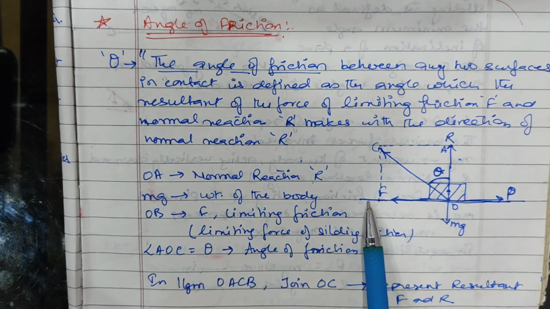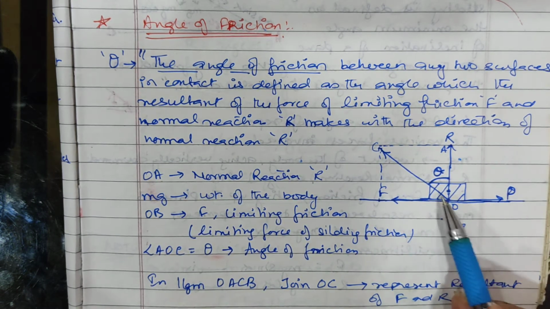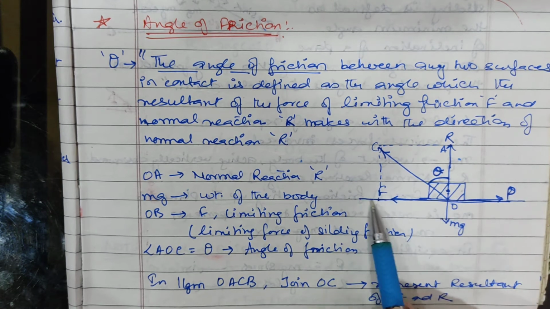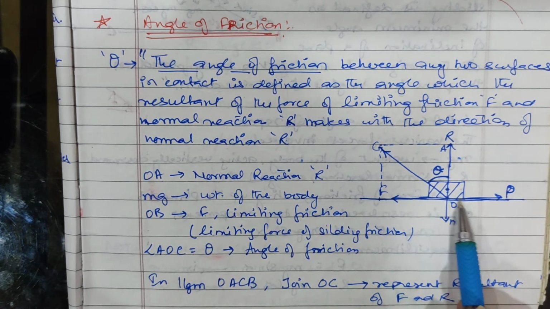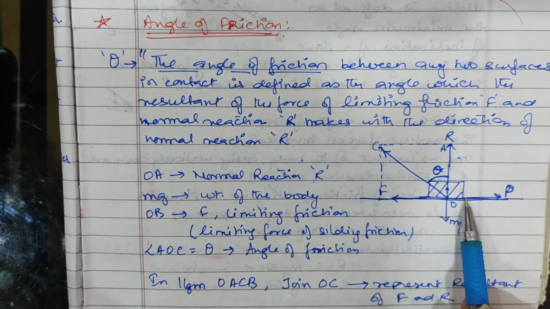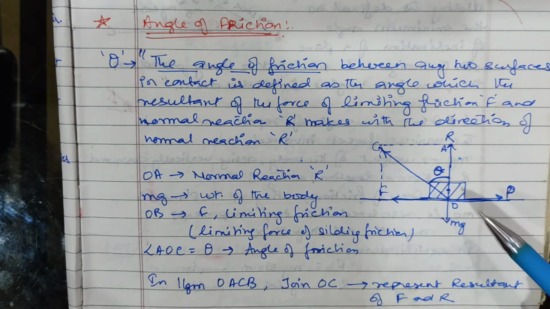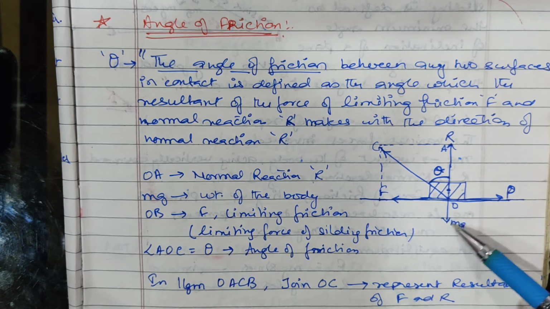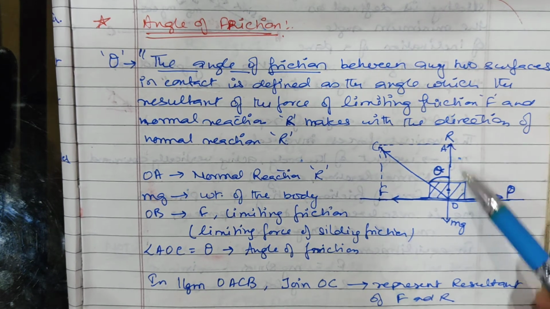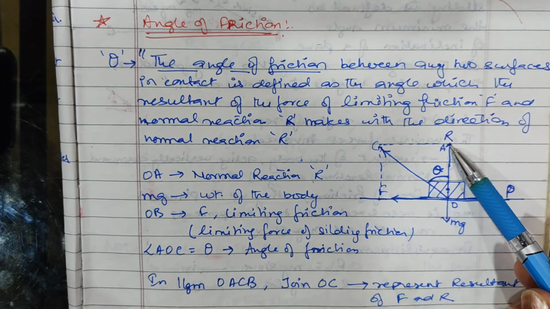For example, you can take an object. Here we have taken an object and this is a plane surface. This is the area of contact between the two surfaces. As you know, weight mg is acting in the downward direction, and the normal reaction balances this weight; it is perpendicular to the surface in the upward direction.